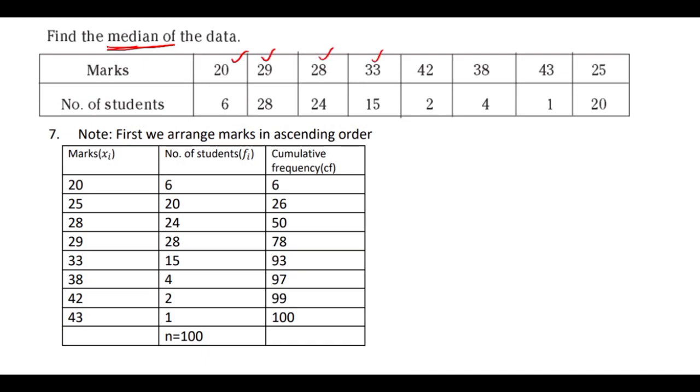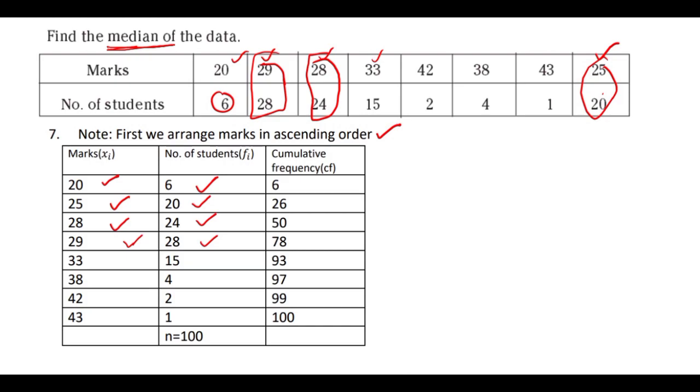First we should arrange the data in ascending order. Ascending order means the first one is 20. For 20 we have 6, that 6 is written here. After 20, the next number is 25. For 25 we have 20, so 25 and 20 are written here. The next one is 28. For 28, 24, that is also written here. Next 29. For 29, 8. Like that, first we should arrange in ascending order.